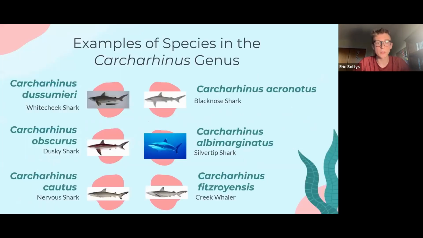more will be found. So here's just a quick overview of a few of the different species in this genus. We chose 6 just to show you real fast, but we did have 15 overall for our research.